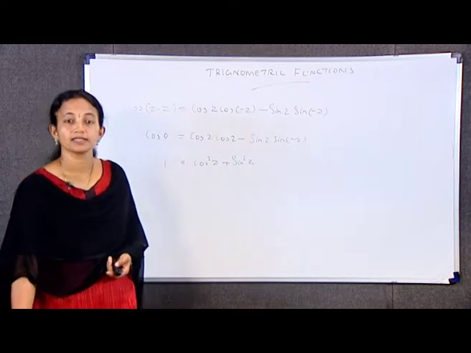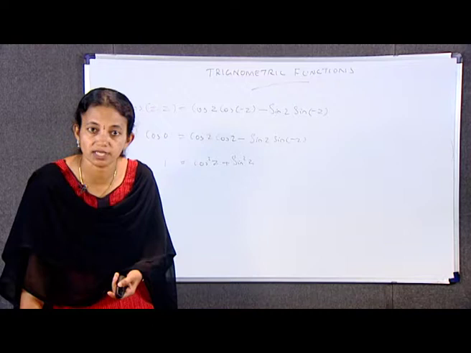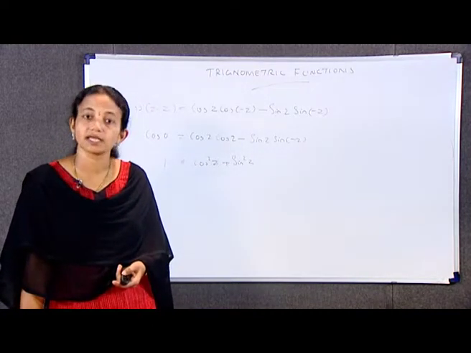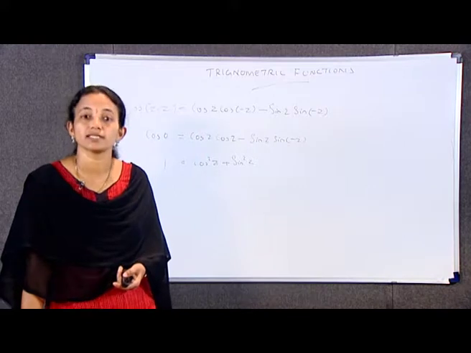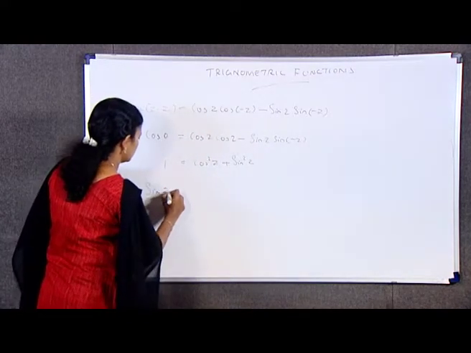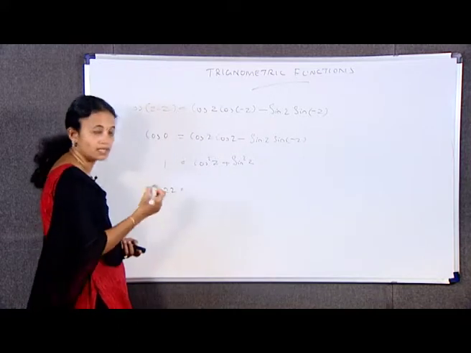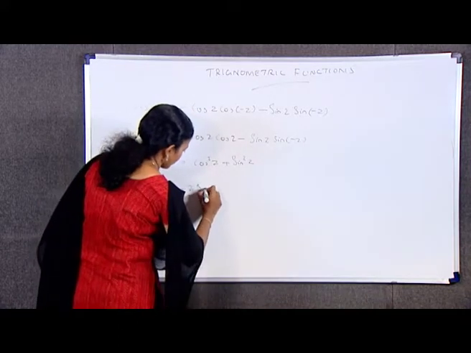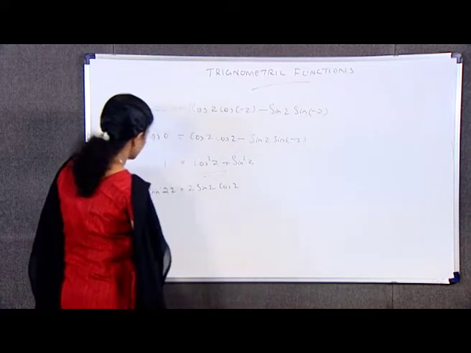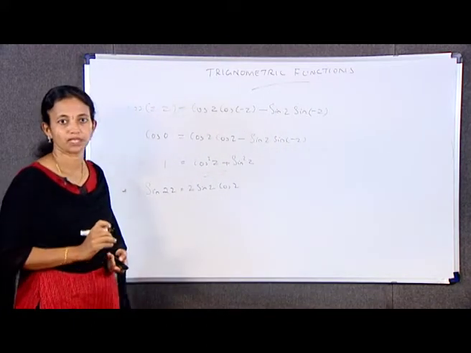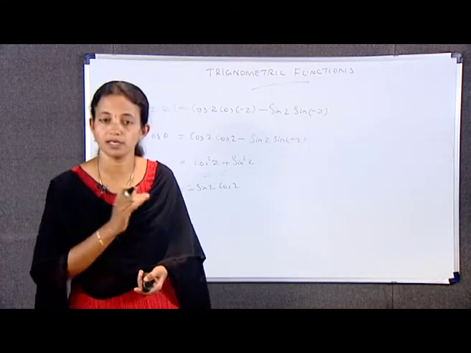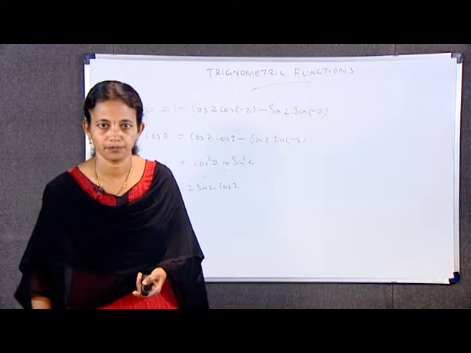Next identity, by putting Z1 is equal to Z2 is equal to Z in our third identity, we obtain sin 2Z is equal to 2 sin Z cos Z. That is, sin 2Z is equal to 2 sin Z cos Z, by putting Z1 and Z2 both equal to Z in identity number 3.